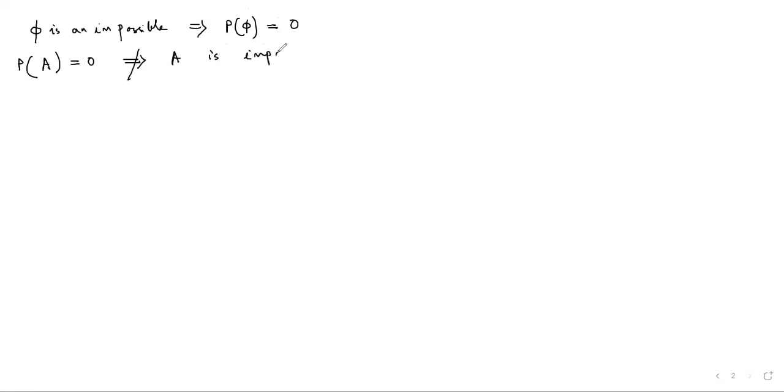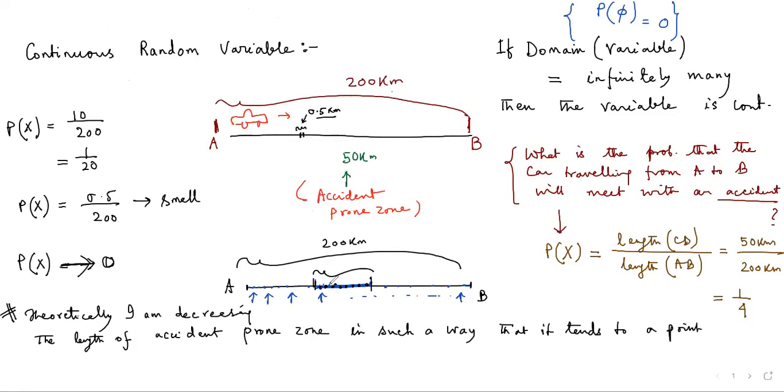Also, we know that if phi is an impossible event, this implies that the probability of phi is equal to 0. But if there is an event A for which the probability is 0, that doesn't always imply that A is impossible. The converse of the theorem is not true. Why is it so? Because although at each of these points the probability is 0, the accident will happen.